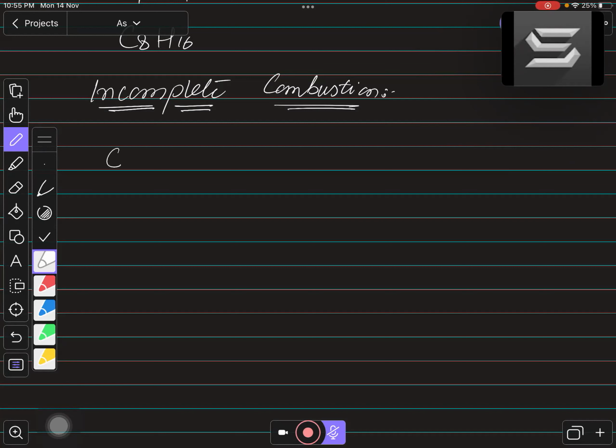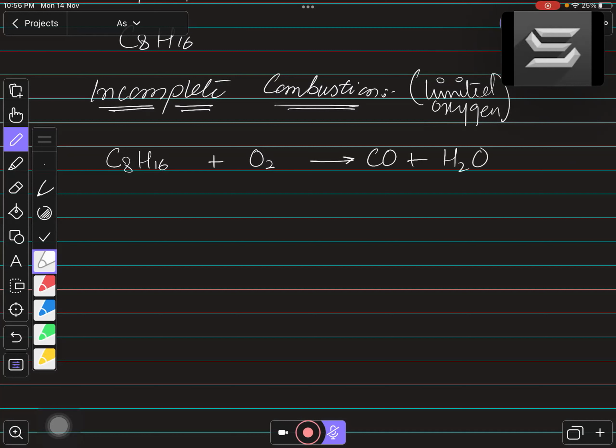So the conclusion is, for example, if you are burning any hydrocarbon in the presence of oxygen, and if the oxygen is limited, it will produce what? Carbon monoxide rather than carbon dioxide, right, Bacho?